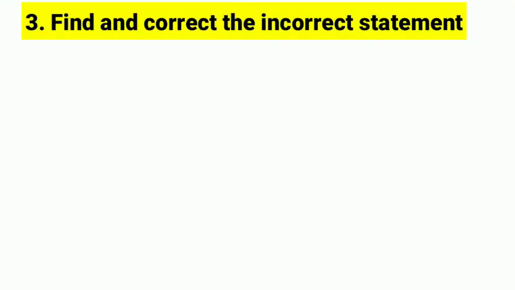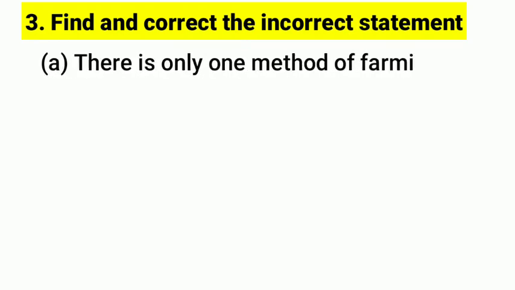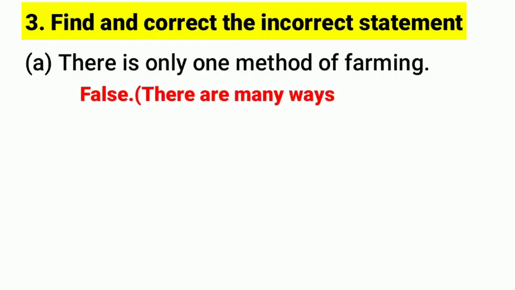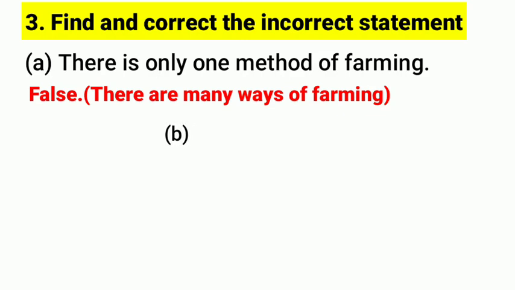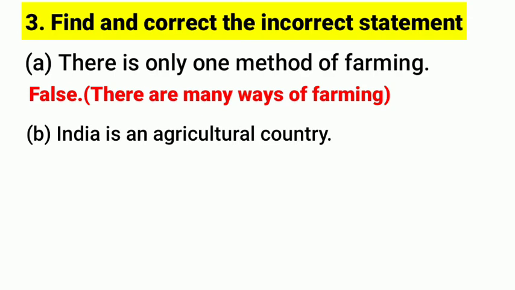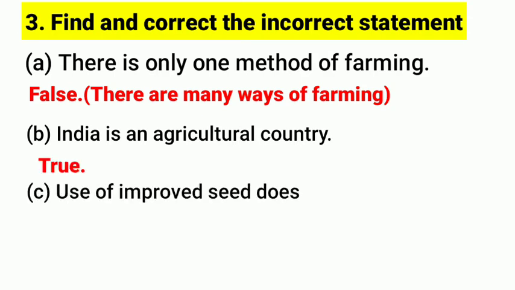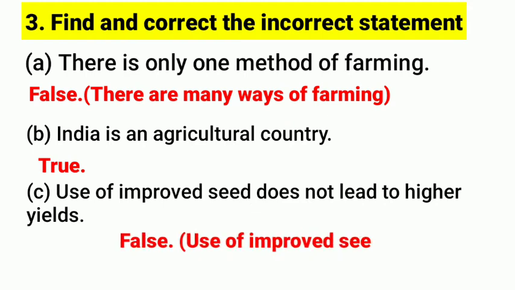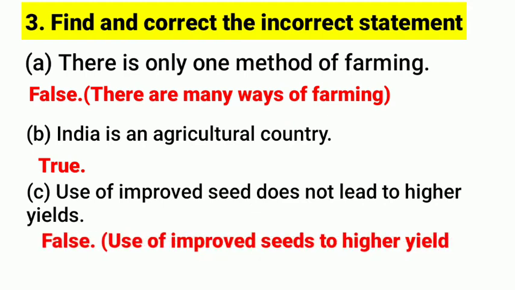As question 3, find and correct the incorrect statement. As a, there is only one method of farming. Answer: false, because there are many methods of farming. As b, India is an agricultural country. Answer: true. See the c, use of improved seeds does not lead to higher yield. Answer: false, because use of improved seeds leads to higher yields.